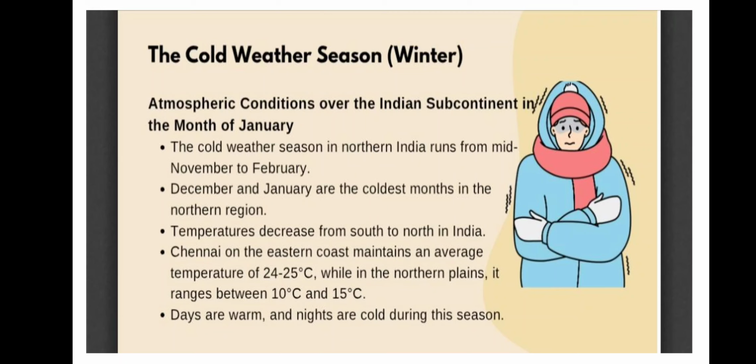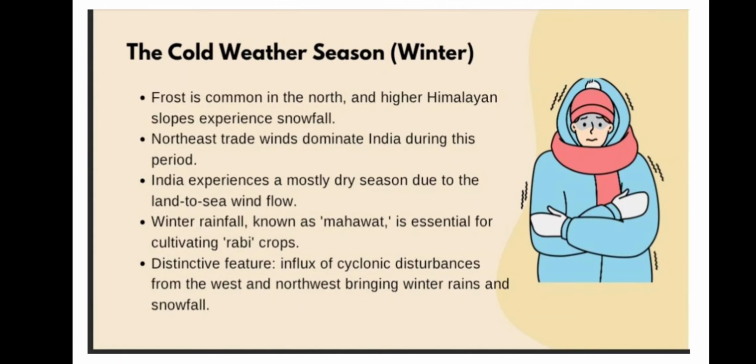Days are warm, nights are cold. In the daytime we see the sun, and because of the sunshine we have warm days, and at night there is too much cold. Frost is common in the north, and snowfall and frost are common in the Himalayan region.